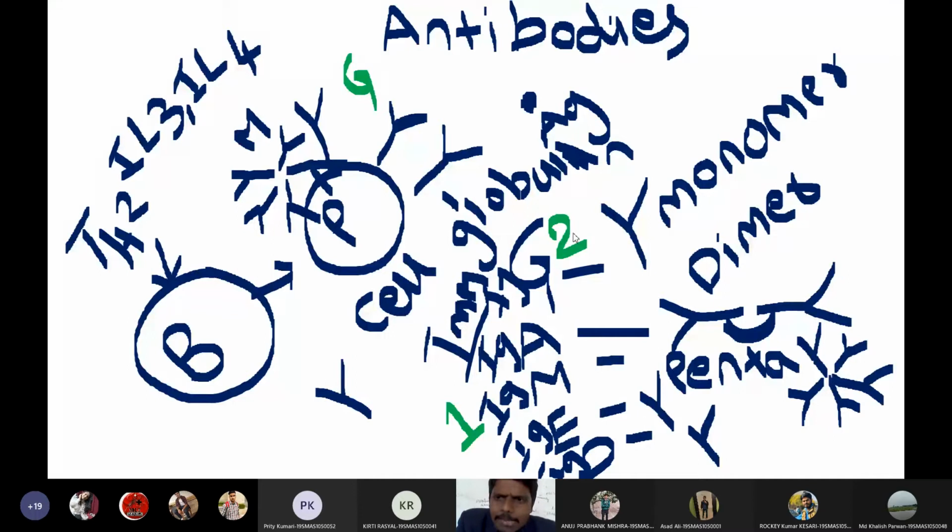What is the dimer antibody? IgA. IgA, dimer, very good. And monomers? IgG, IgE, IgD. Very good.